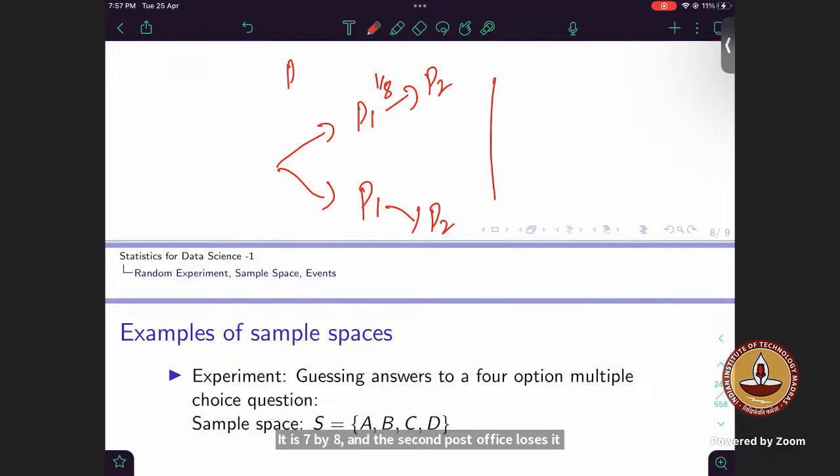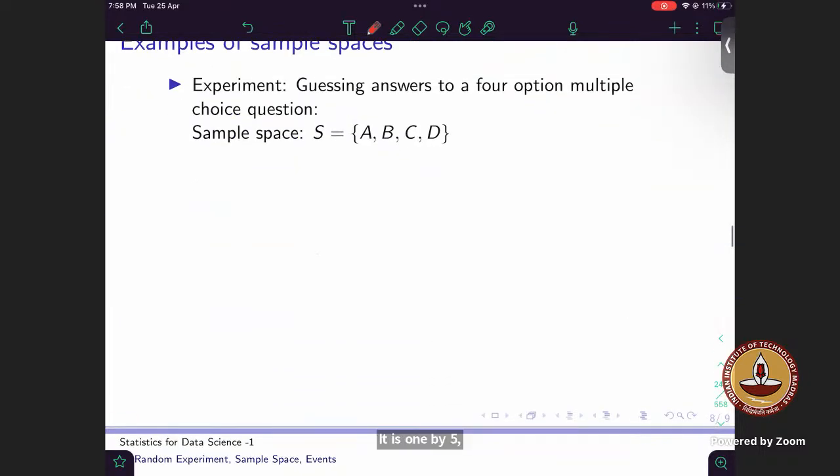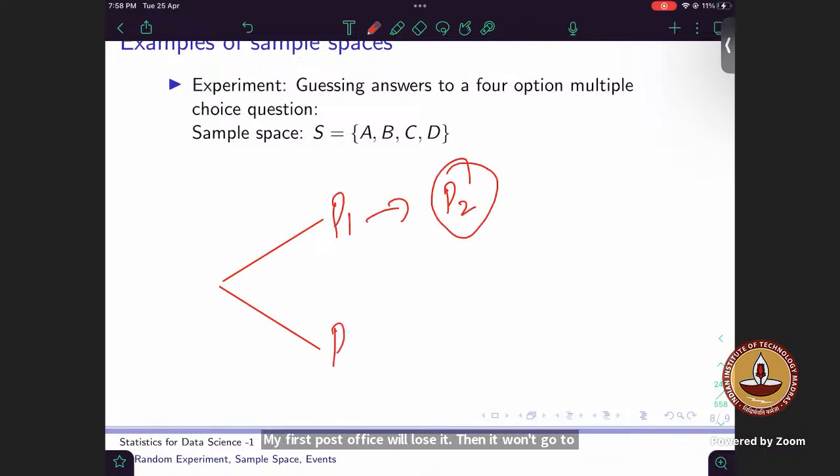So basically, see what will happen. We'll have 2 cases, right? Either the first post office will lose it, and this is not the tree diagram, I'm just explaining this. Then it won't go to the second post office. This is my one case. Or what can happen? My first post office will not lose it, and it will go to post office 2, and then it will lose it, right?